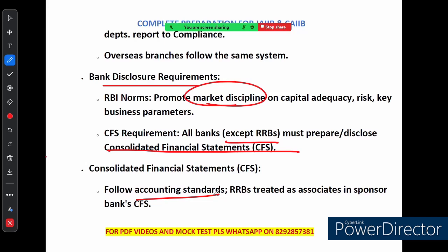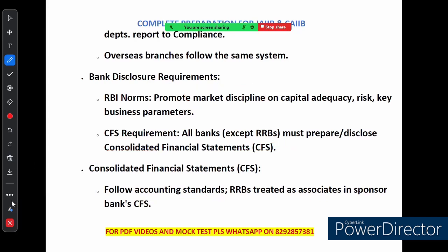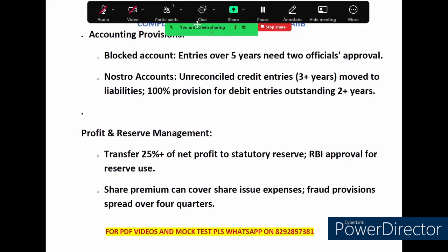So now all banks except RRB must prepare CFS. These statements show the overall financial position of the bank and its subsidiaries according to the accounting standards. Now for RRBs, they are treated as associates in the sponsor bank's CFS.